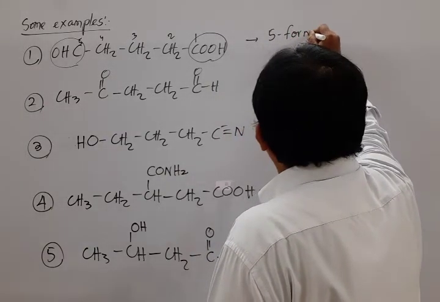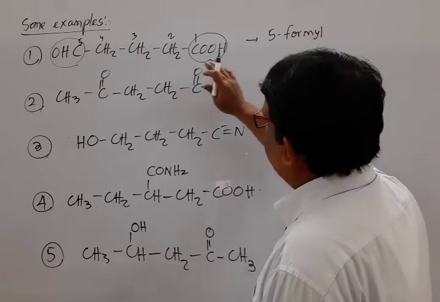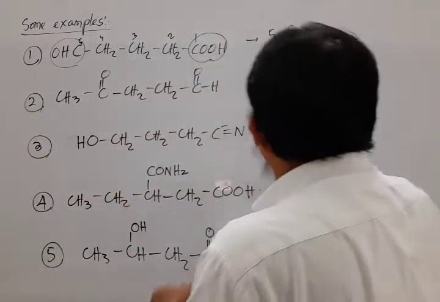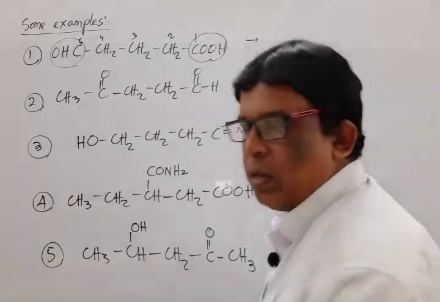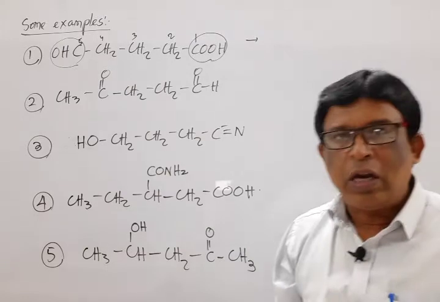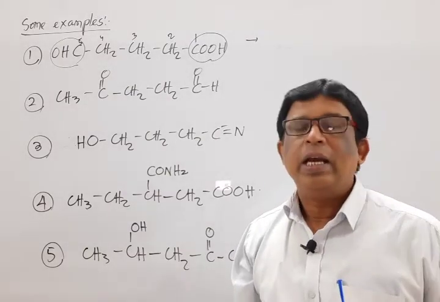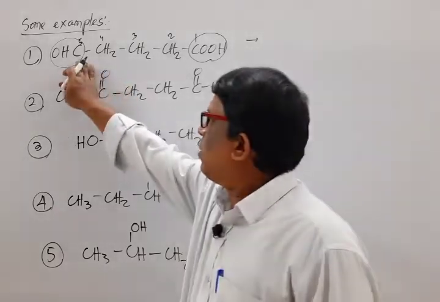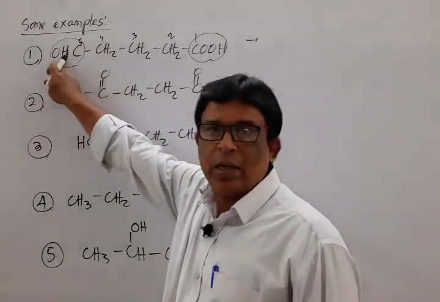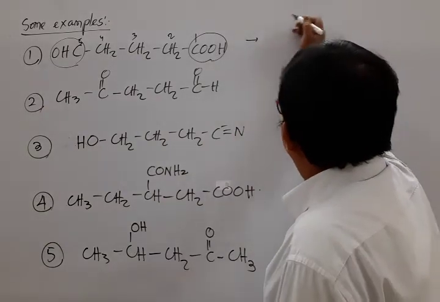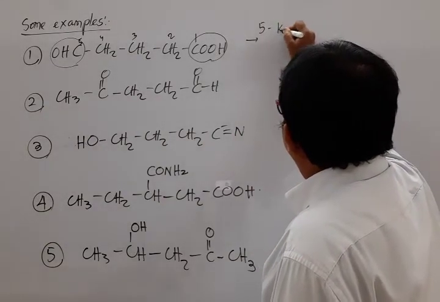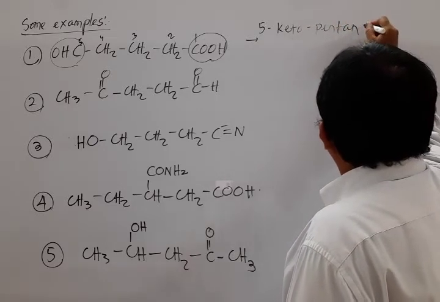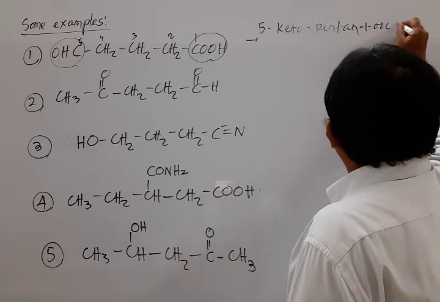Remember that if the carbon atom of the aldehyde functional group remains inside the chain, then it is taken as keto or oxo, because instead of CH it is C double bond O attached to H. So its name is 5-keto pentane 1-oic acid.